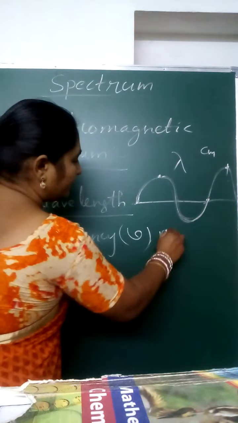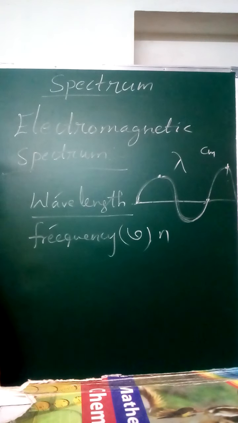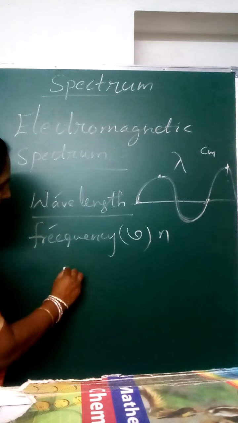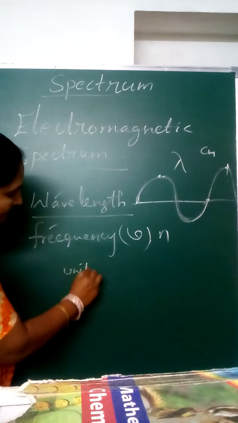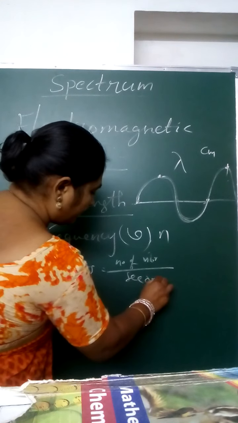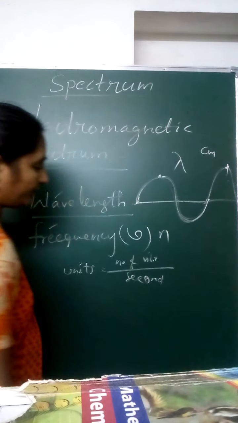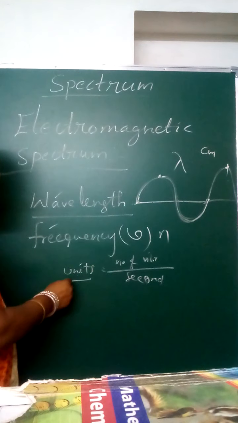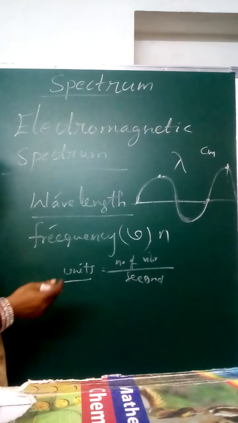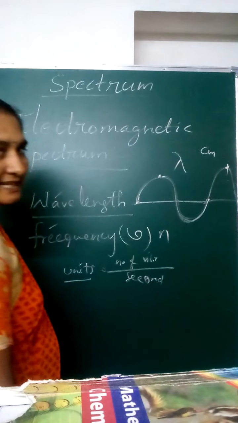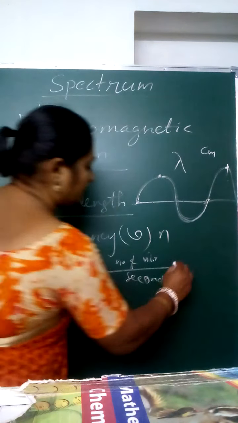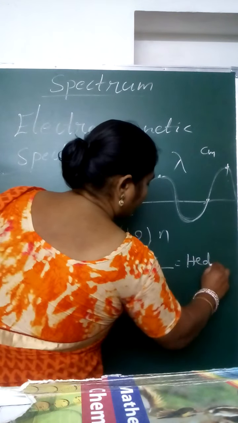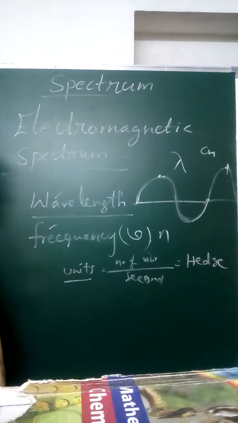The unit of this is Hz, that means number of vibrations per second. Hz is the unit of frequency.